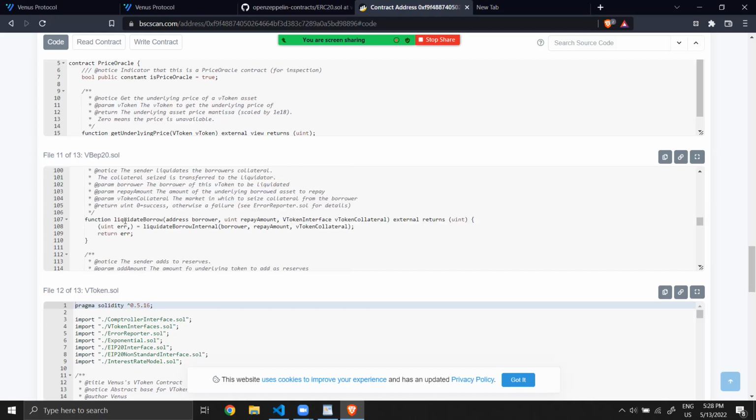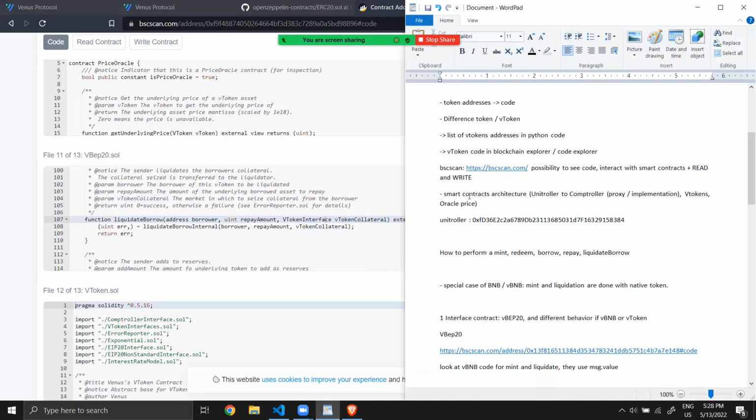And I think there is also the liquidate borrow, and that's the function that you have to call when you want to liquidate someone, saying who you will liquidate, how much, and which V token you want to seize. Meaning I liquidate for BUSD and I want as a reward, let's say, Ethereum. Where were we? The Oracle.